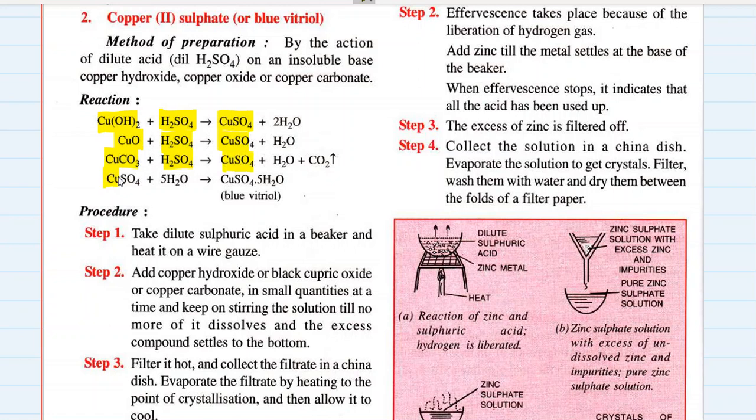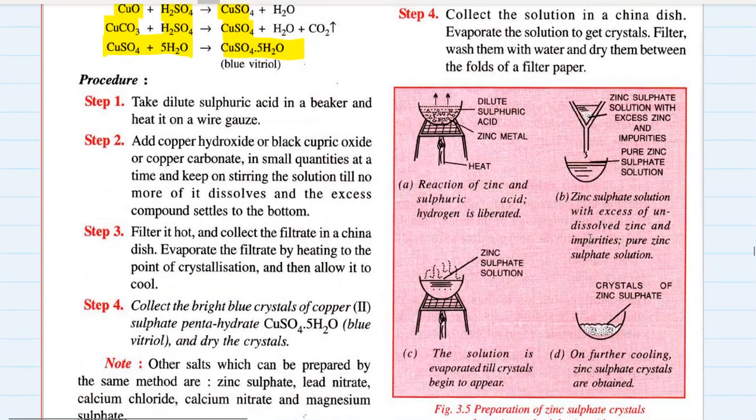This copper sulfate, when mixed with some amount of water, gives blue vitriol or hydrated copper sulfate. What is the method? The procedure is, you have to take some dilute sulfuric acid in a beaker and heat it on wire gauze. Then you have to add copper hydroxide or black cupric oxide or copper carbonate in small